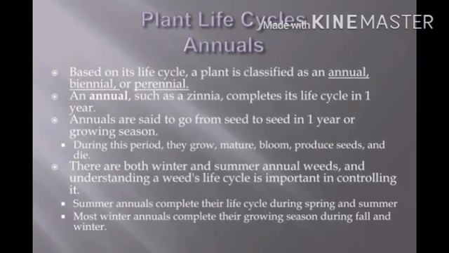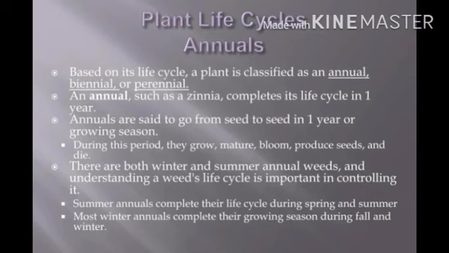Now the plant life cycle. Plants are annual plants, biennial plants or perennial plants. Based on the life cycle, a plant is classified as an annual, biennial or perennial plant.